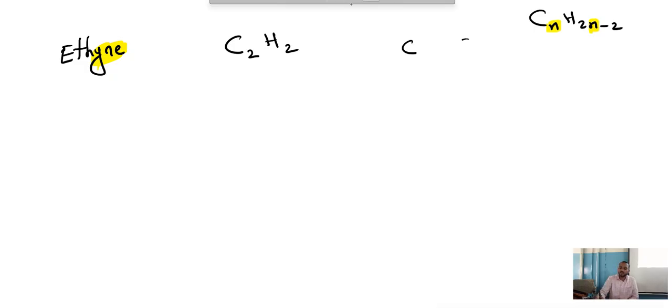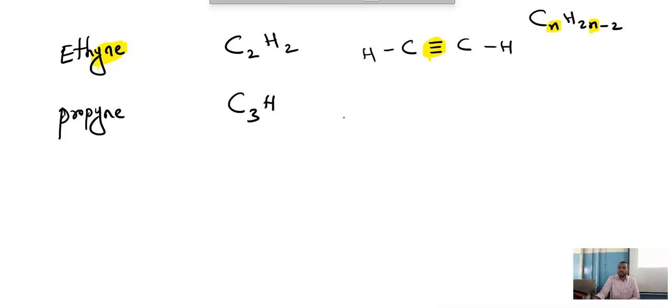C2H2. Carbon, carbon, we have 2 carbons, correct? In alkynes, between carbon and carbon, how many bonds? Triple bond, 3 bonds. Now, as we can see, already this C has 3 bonds. To become 4, how many required? 1. This C also has 3 bonds, how many required? 1. So this is the structural formula of ethyne, C2H2. After ethyne, propyne.